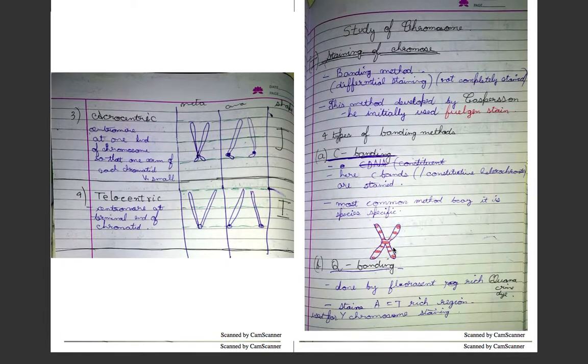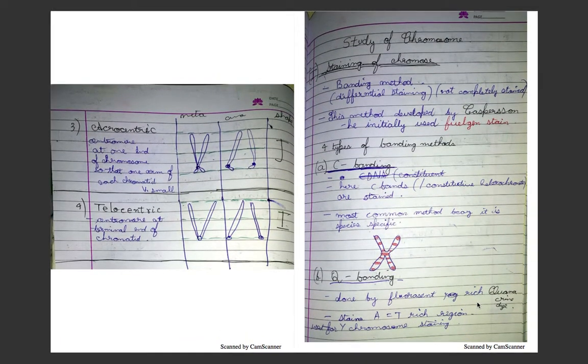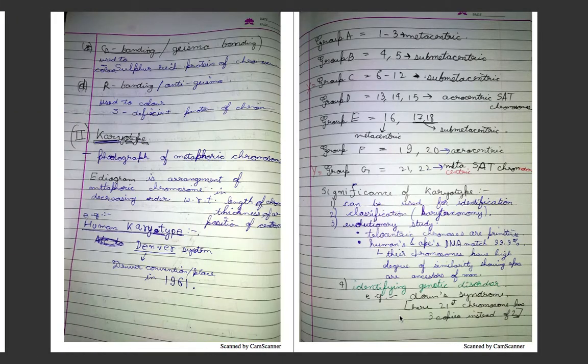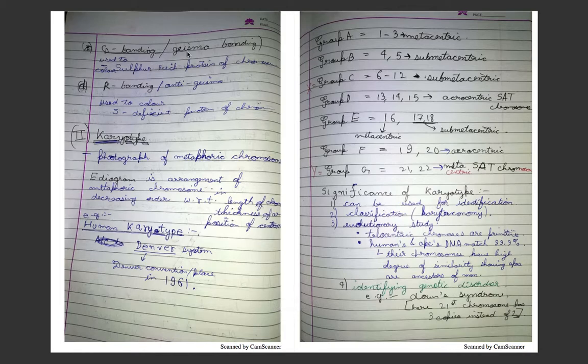Q banding is done by fluorescent quinacrine, and it stains AT rich regions. It is used for Y chromosome staining. G banding is also known as Giemsa banding. It is used to color sulfur-rich protein of the chromosome, and just opposite to it is R banding. It is also known as reverse Giemsa because it is used to color sulfur-deficient protein of the chromosome.